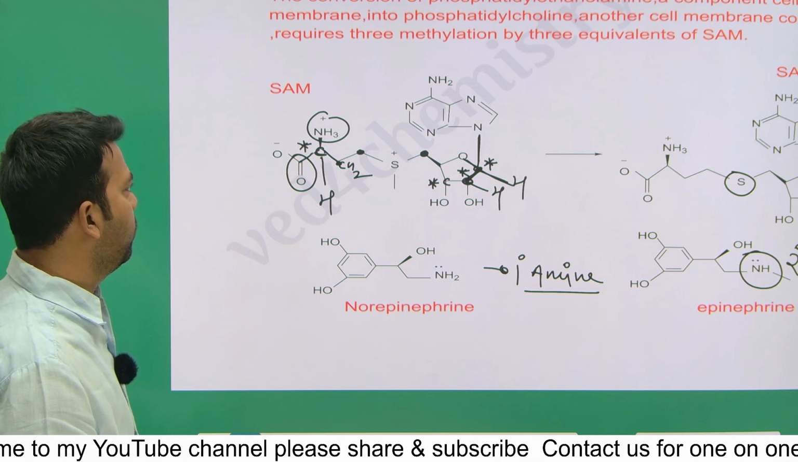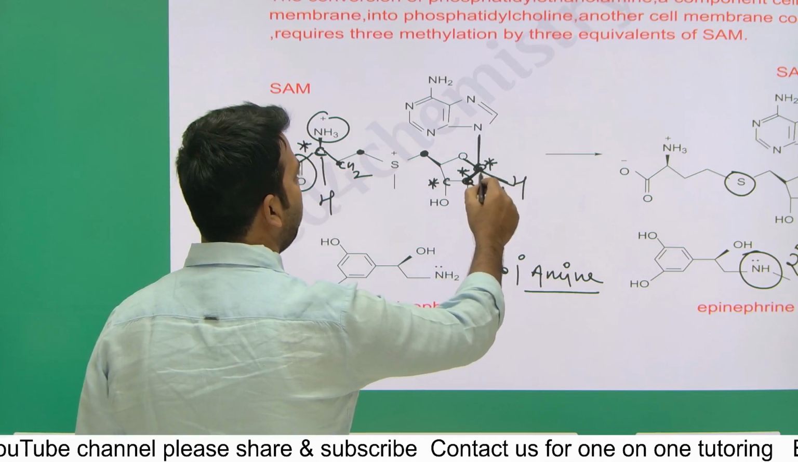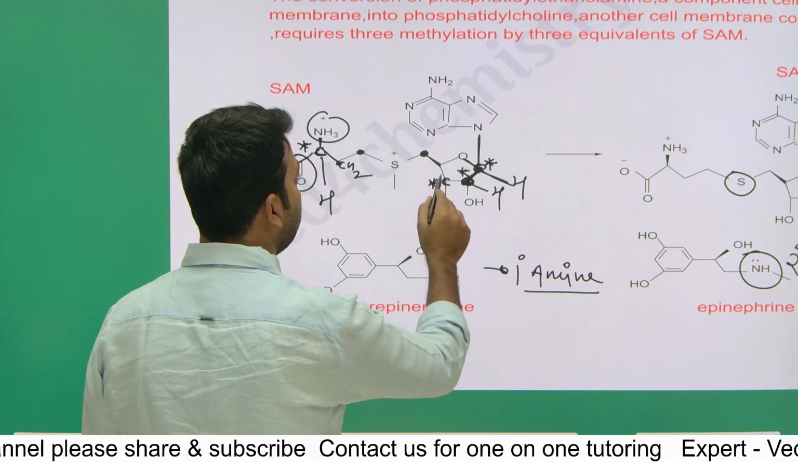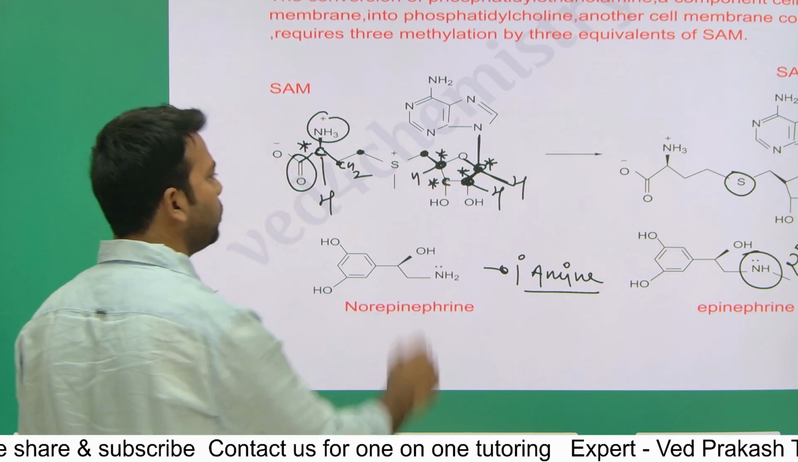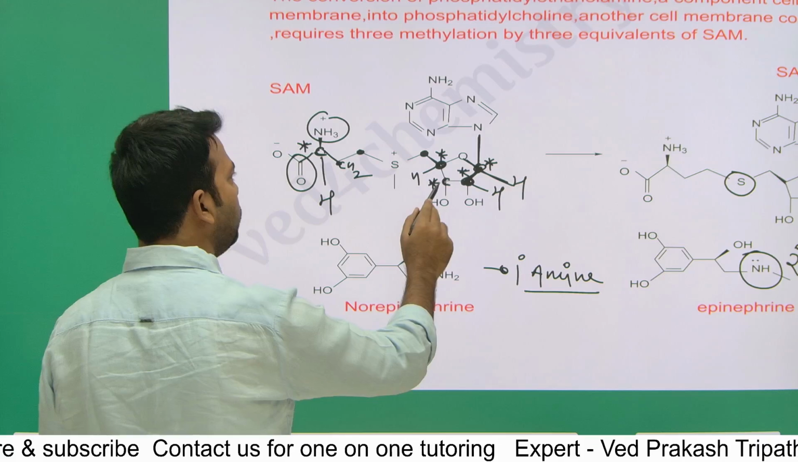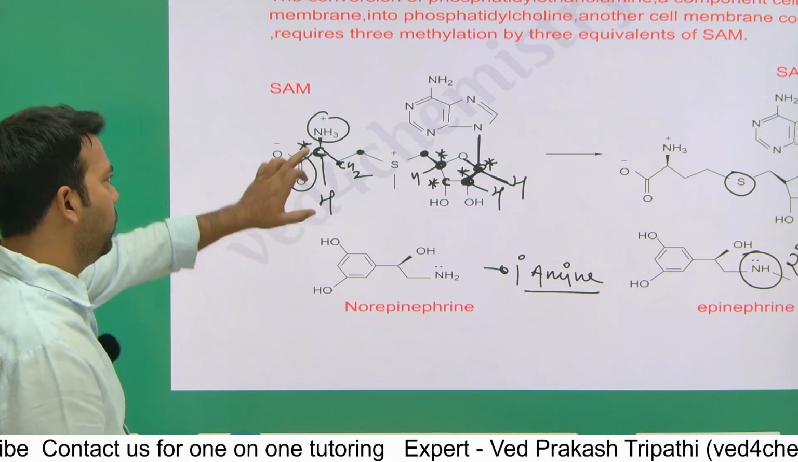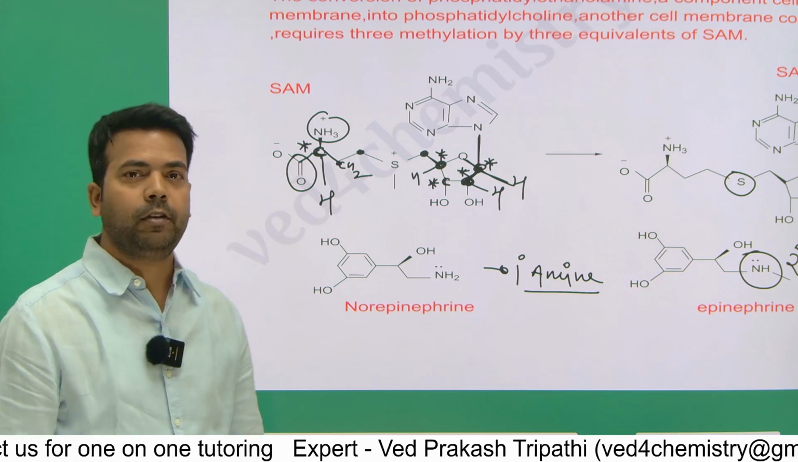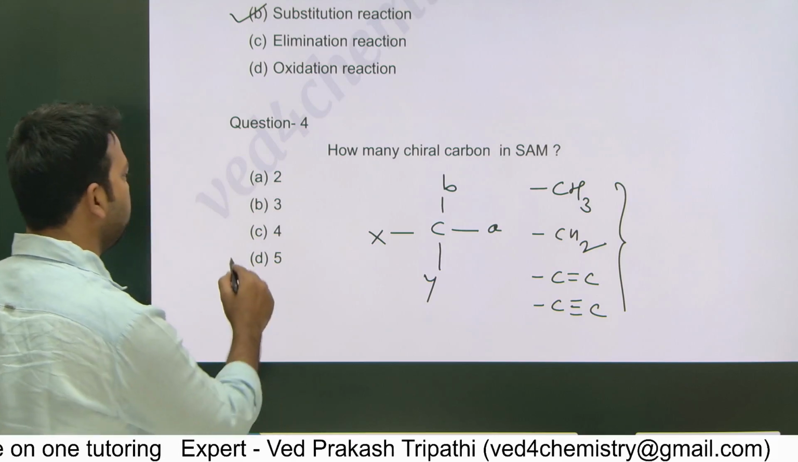Okay, look at it once again. This carbon is 1, this carbon is 2, this carbon is 3. Yeah, there is one more, this carbon, sorry. This one also has 4 different things. So 1, 2, 3, 4, and this carbon of the amino group is a chiral carbon. So overall we have 5 chiral carbons. So the answer would be 5.